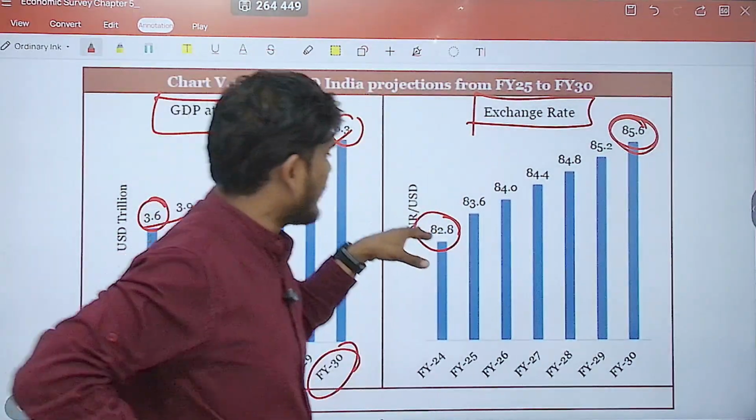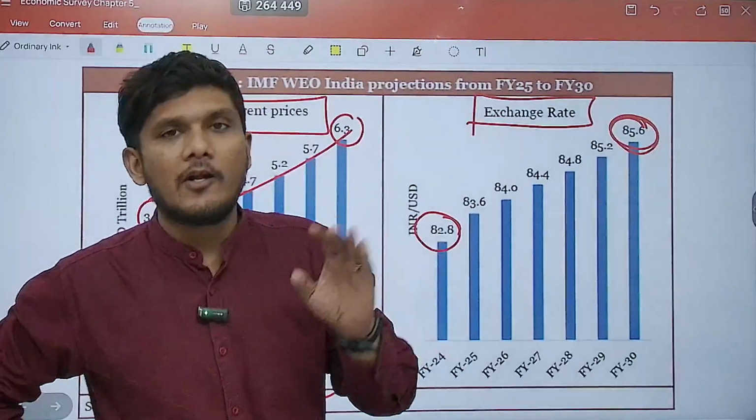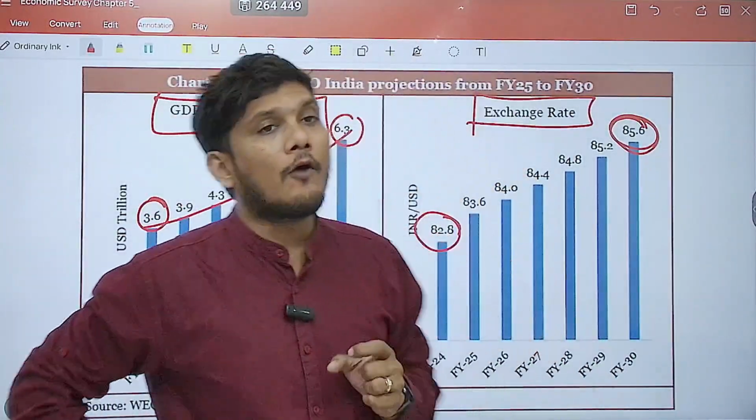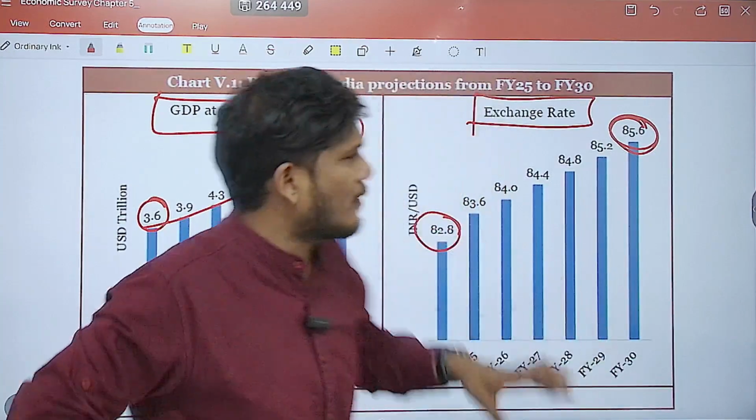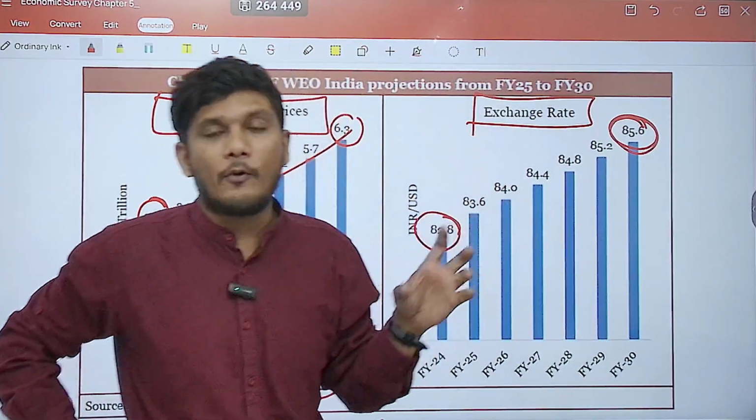Now remember, this is the exchange rate of INR and dollar. The actual purchasing power of the dollar is not that high. Actual purchasing power will be around 24-25 rupees because there is a factor of 3.5 or 3.6 when it comes to purchasing power parity.